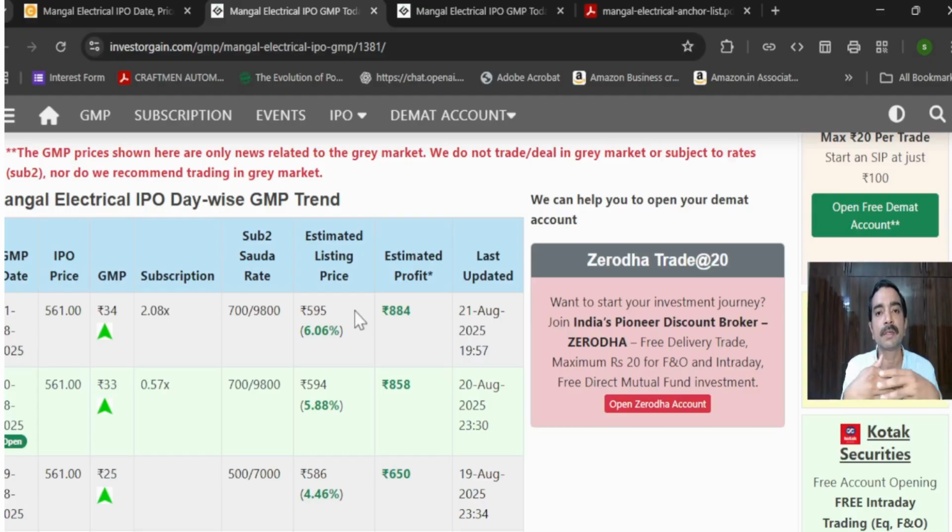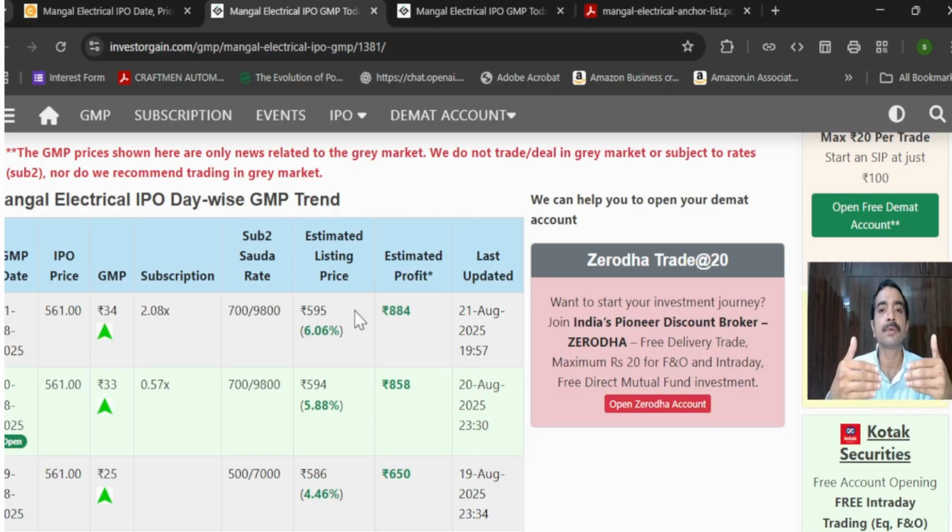In such a case, let's assume a friend of mine, Vikas, wants to take the exposure. He doesn't have an extra account, and he wants to take an exposure. Before that, I just want to add one more point here.